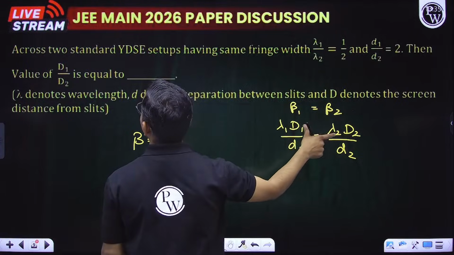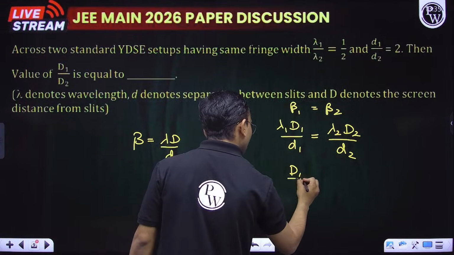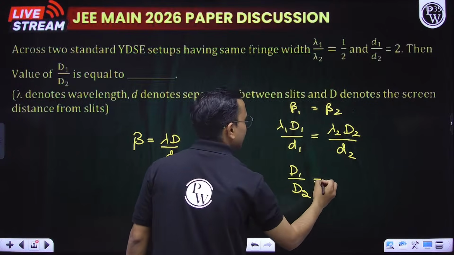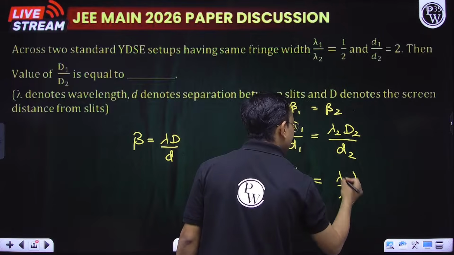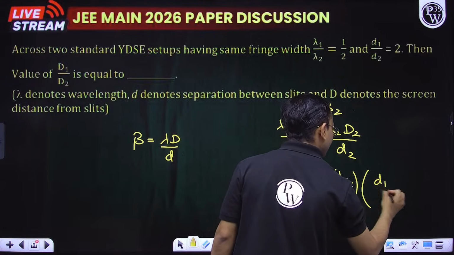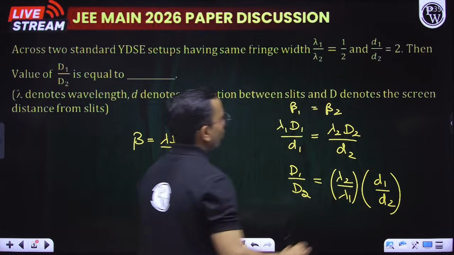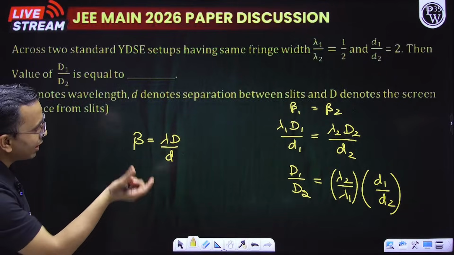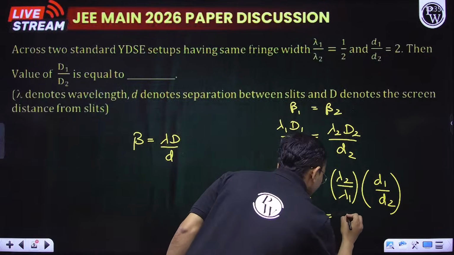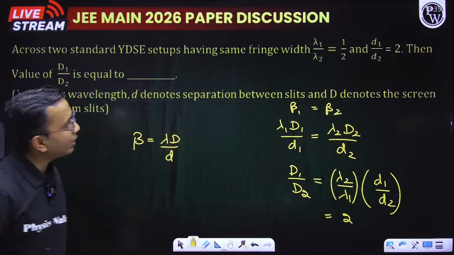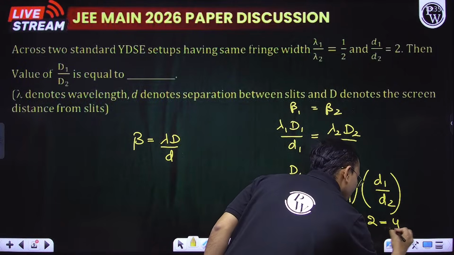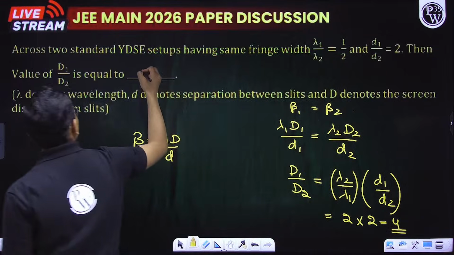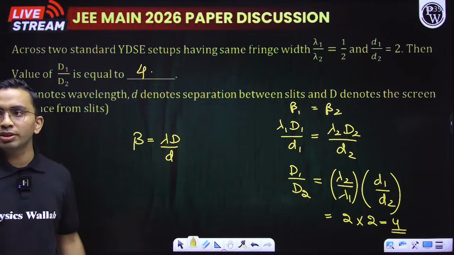Now I need the ratio of capital D1 by capital D2. So capital D1 by capital D2 is basically equal to lambda 2 by lambda 1 into d1 by d2. What is lambda 2 by lambda 1? That is 2. What is d1 by d2? That is again 2. So this ratio comes out to be 4.